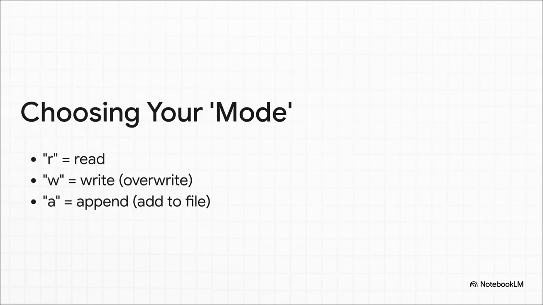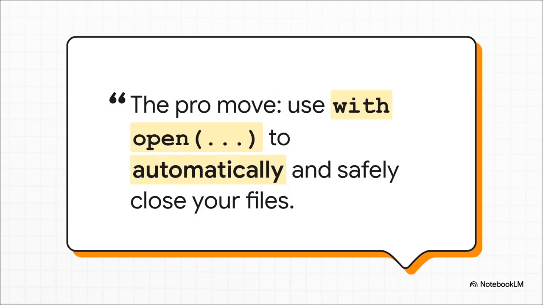Simple. Okay, so when you open a file, you have to tell the computer what you're planning to do. You have to pick a mode. So R is for read, you're just looking, not touching. Now W is for write, and you've got to be careful with this one. It will completely erase everything that was already in the file. But then there's A for append. Append is your friend. It just adds your new stuff to the very end of the file, leaving all the old data perfectly safe.